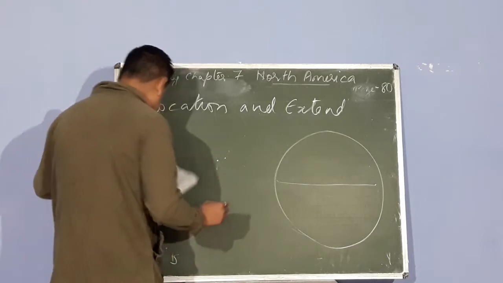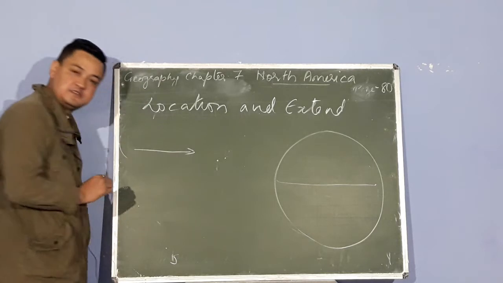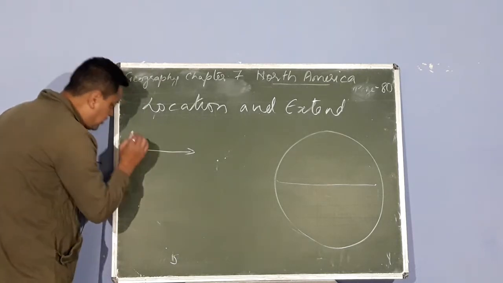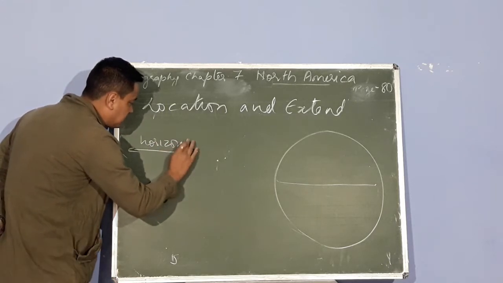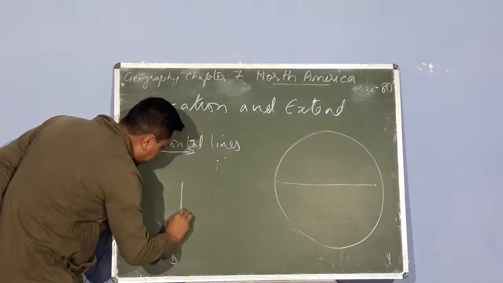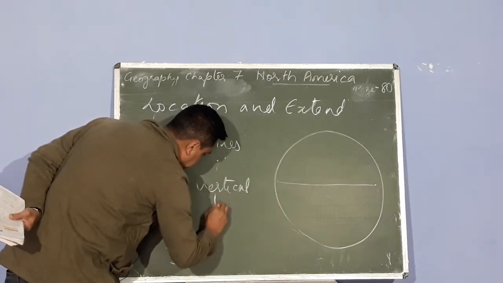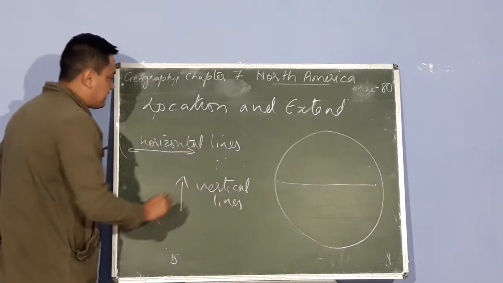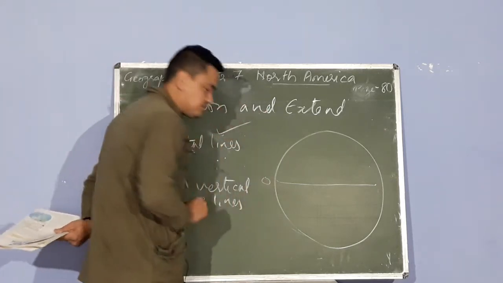Now latitudes are basically horizontal lines. So latitudes are basically this kind of lines. This is known as horizontal lines. Now these are known as vertical lines. Vertical lines. Now I'm talking about these horizontal lines. So this is the equator.